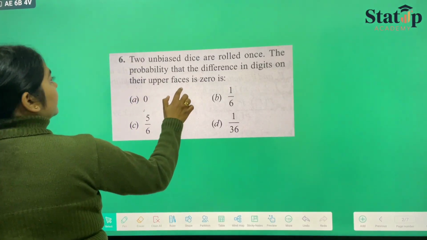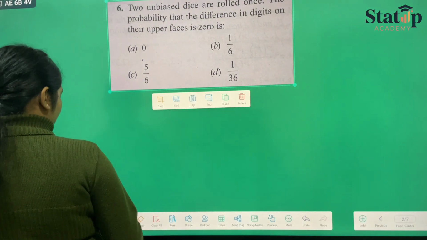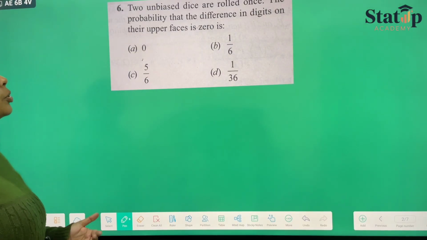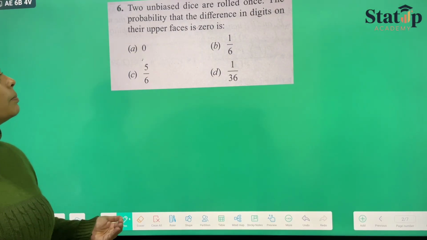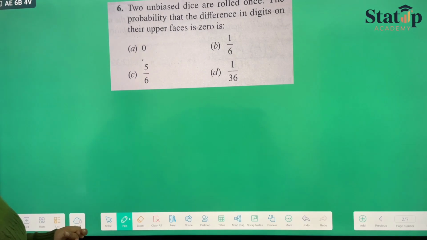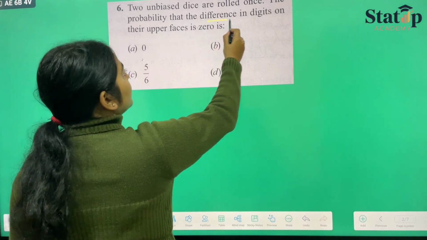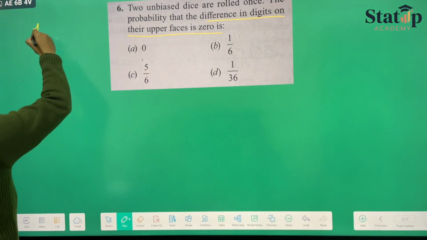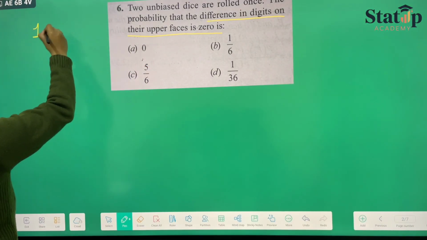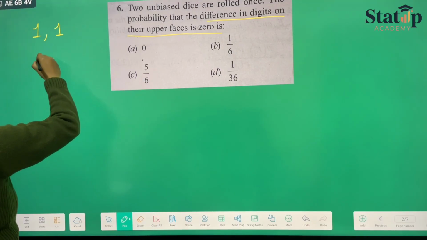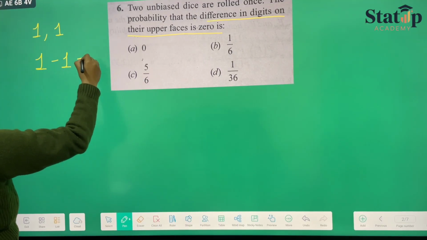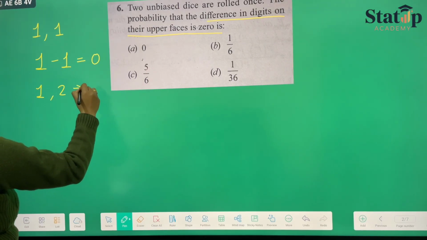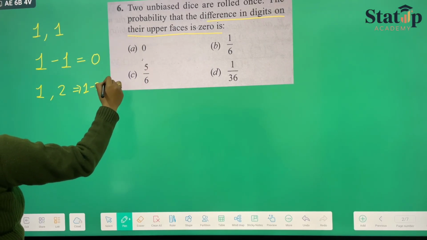Now there is another type of the same question in which two unbiased dice are rolled once. The probability that difference in digits on their upper faces is 0. Difference in digits on their upper face is 0, which means that if one has 1 on its upper face and the second one also has 1 on the upper face, then their difference will be 0. If one has 1 and the second one has 2, then their difference will not be equal to 0, right?